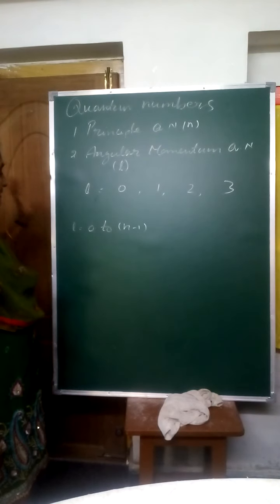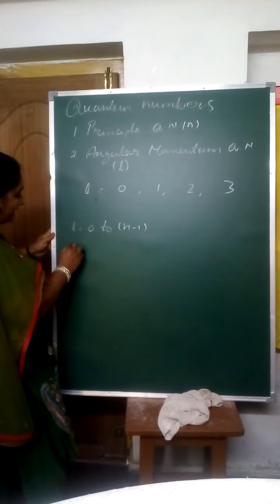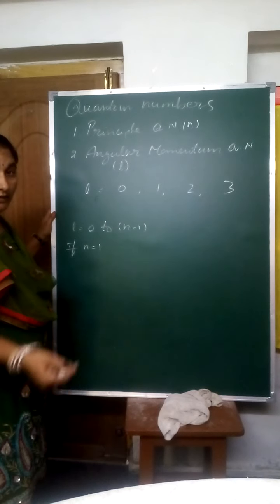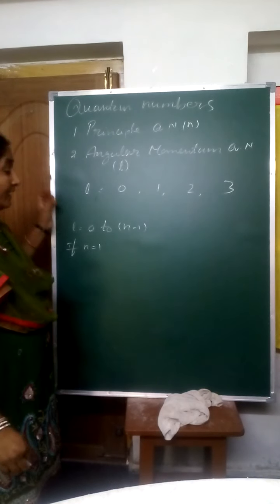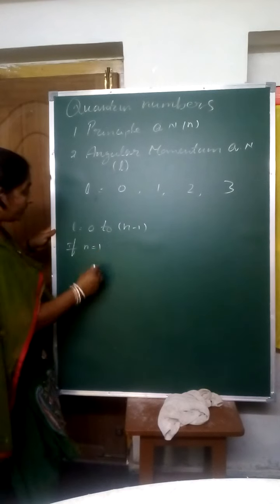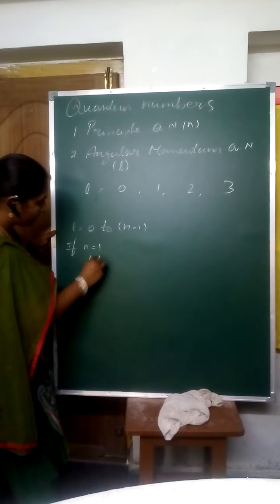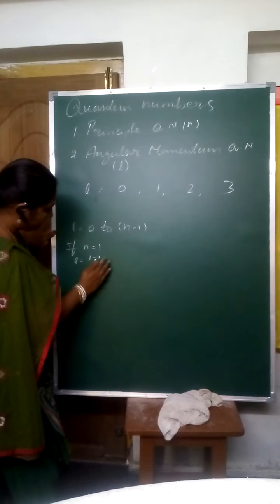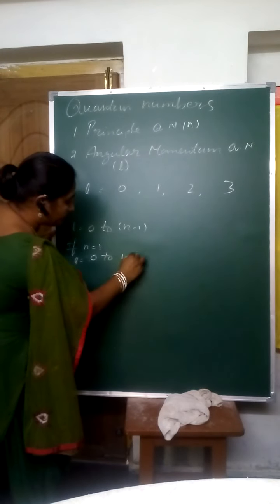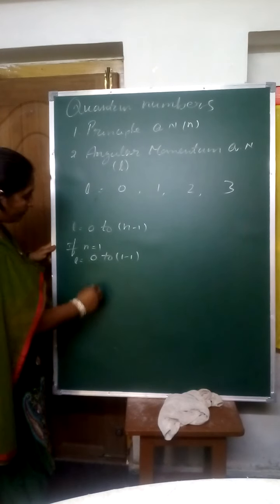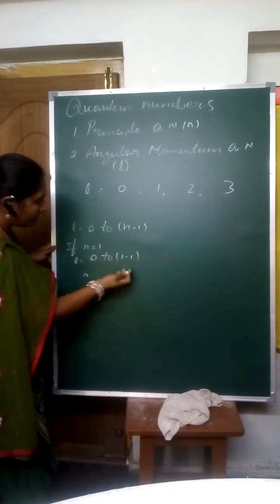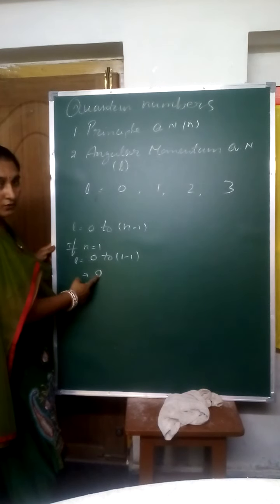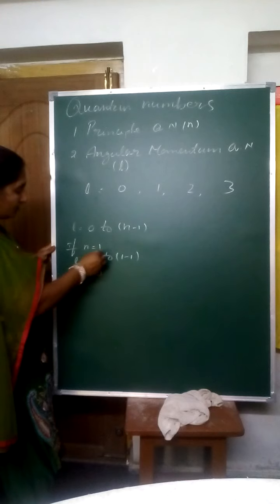See, if n is equal to 1, the electron is revolving in the first shell. Then what is the value of L? n minus 1 means 1 minus 1. L is from 0 to 1 minus 1, which means 0 only. Because n is equal to 1, 1 minus 1 is 0. That means the L value is 0 for the first level.